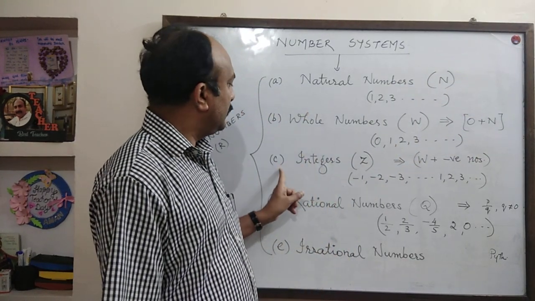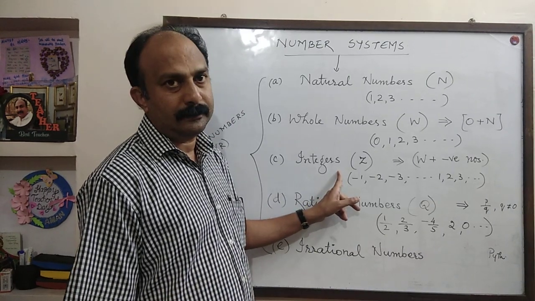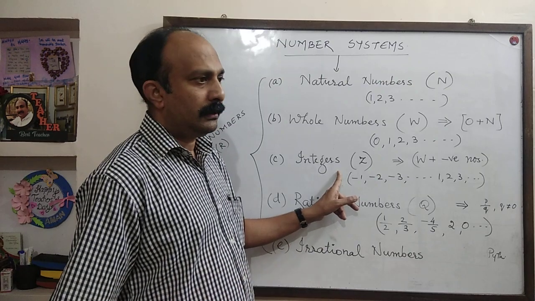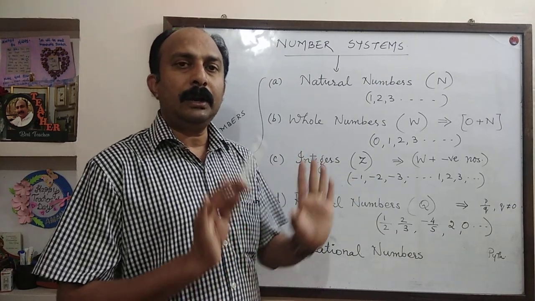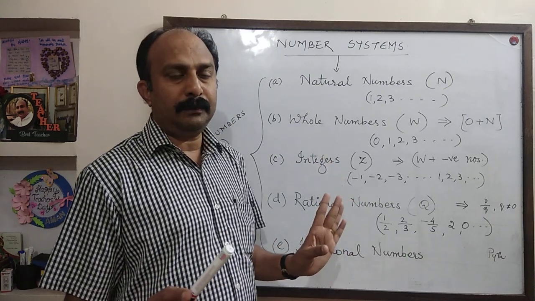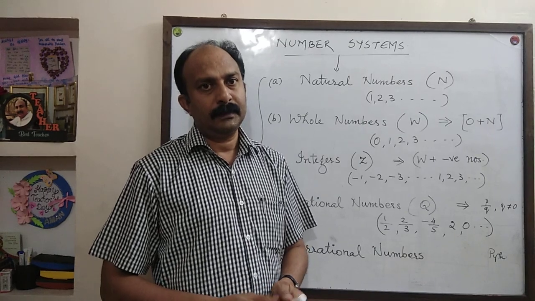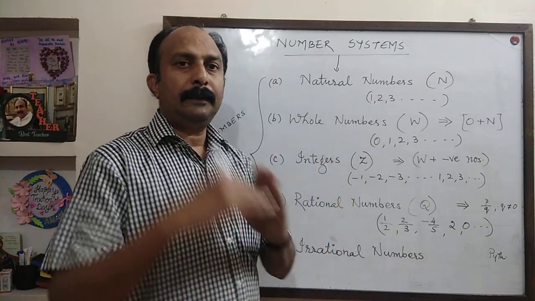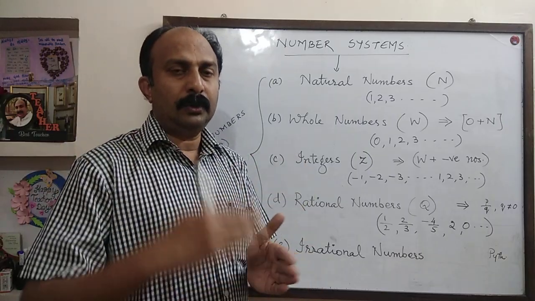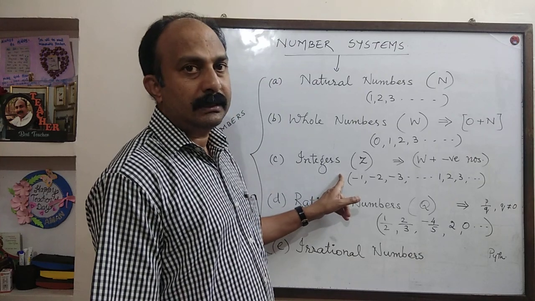Then, the third type of number is integers. Later on, mathematicians came to know that there are not only these 0, 1, 2, 3 numbers, but there are negative numbers also. So what are integers? All the negative numbers plus 0 plus positive numbers are called integers.